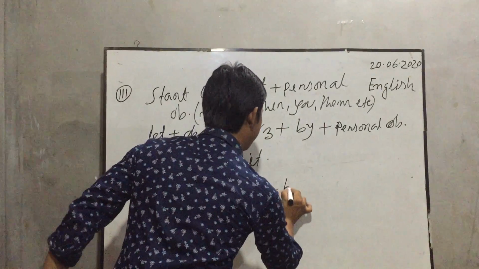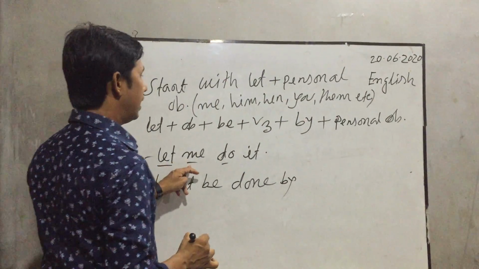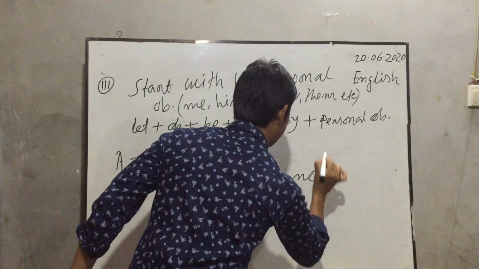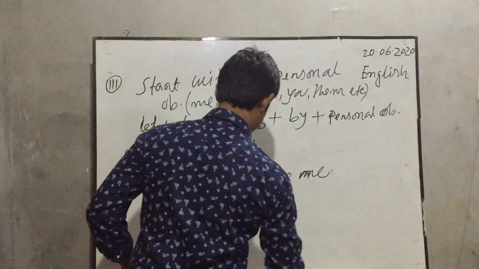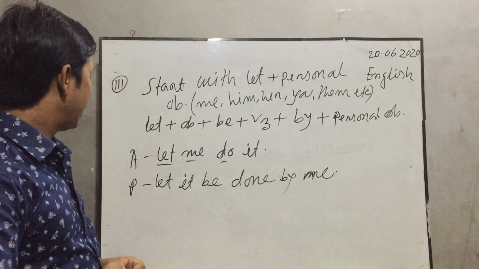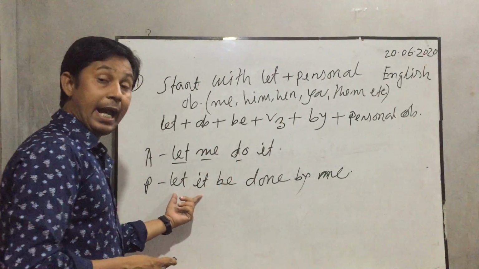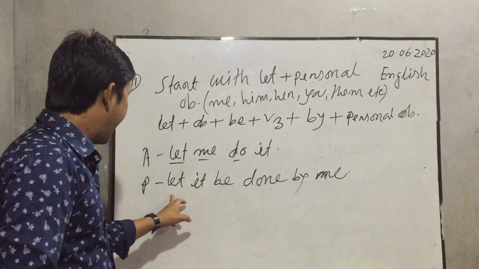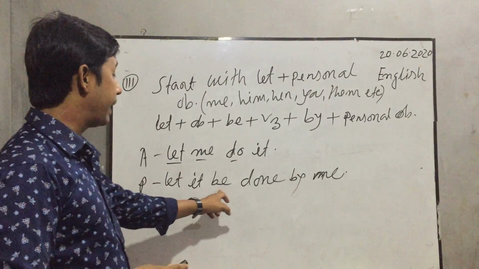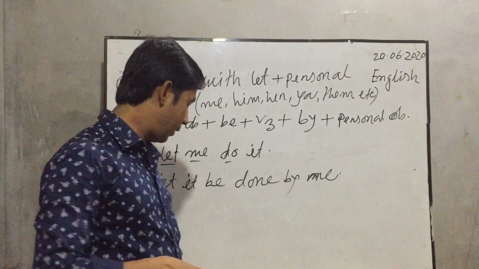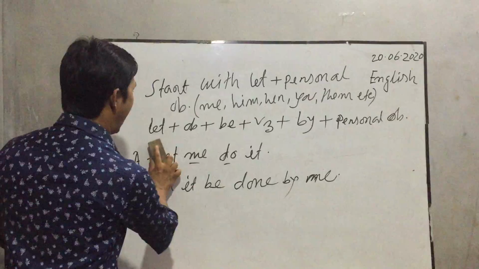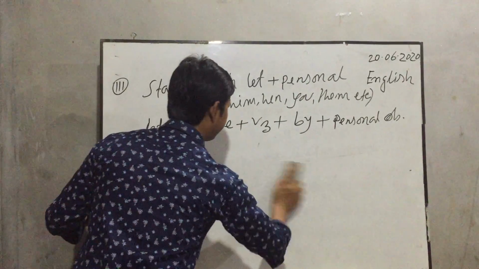Then by, according to rules, then the personal object here is me. Let it be done by me. Okay, my dear students. According to rules, in the passive voice, at first let, then object, then be, then the past participle form of the verb, then by, then me.